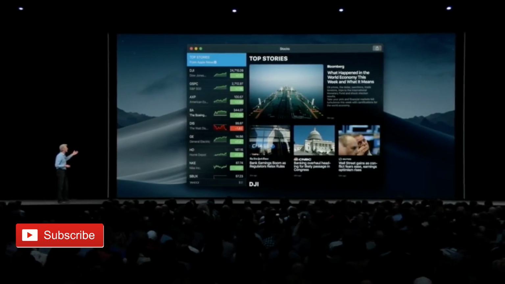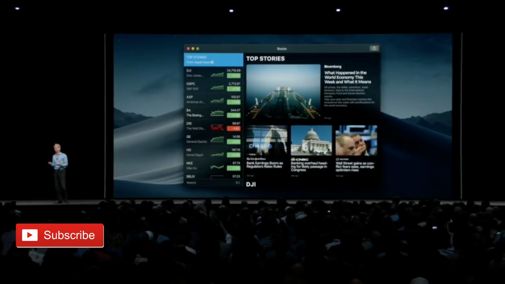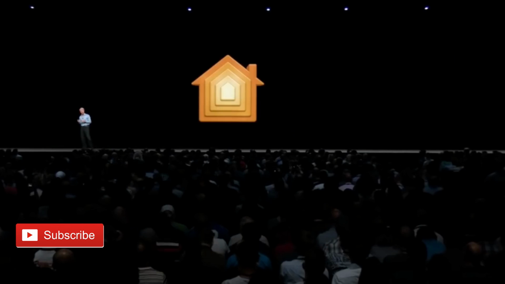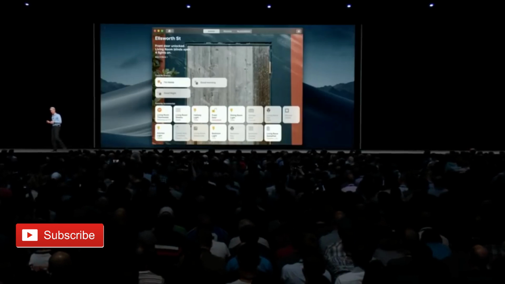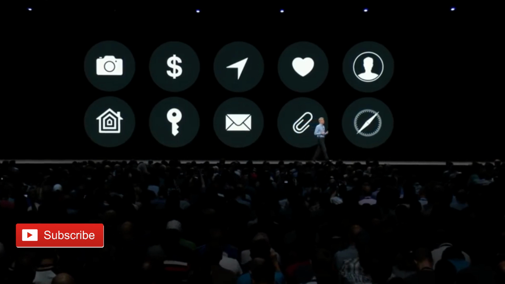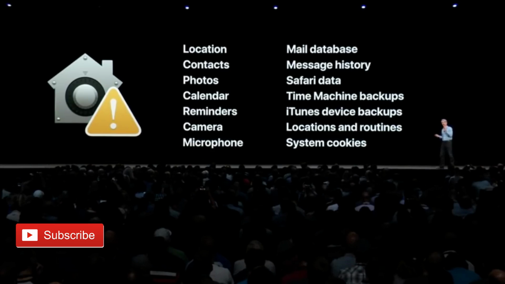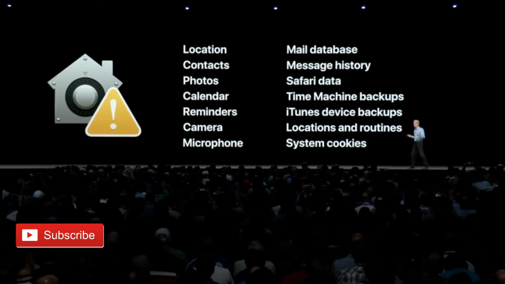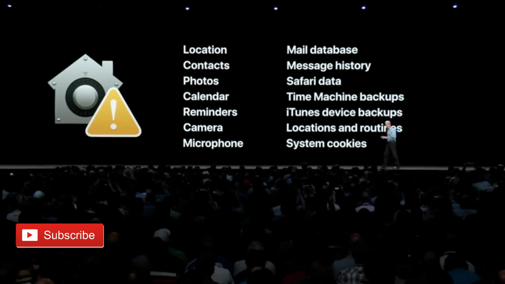New apps are coming to the Mac from iOS, including Stocks, Voice Memos, and Home. And now with Siri on the Mac, you can control your HomeKit devices. Apple is increasing security on the Mac and adding greater protection with how apps access info. The extended protection includes cameras, microphone, mail database, message history, and more.